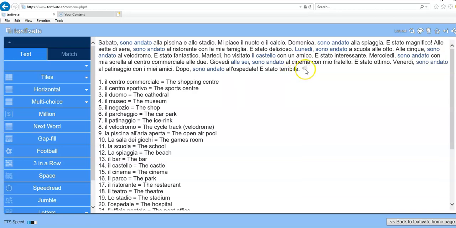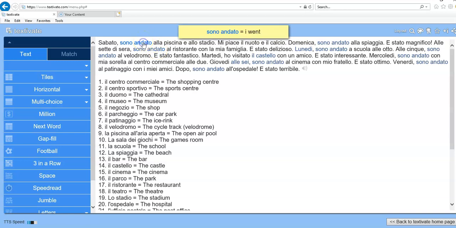If you wanted to see what it sounded like, you can click on this icon here and that will play it out loud for you, so you can hear the pronunciation. When you see the words that are in blue, if you hover over them, this is something that Textivate does, which is quite helpful. It actually tells you what the words mean.